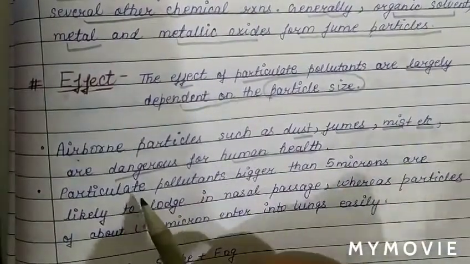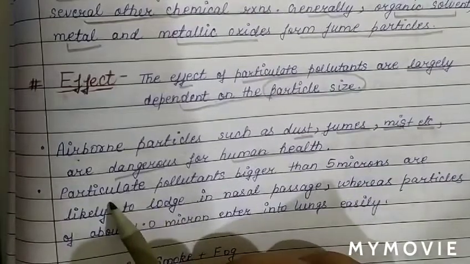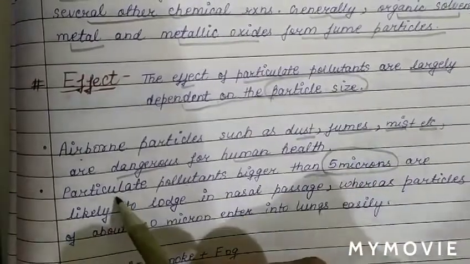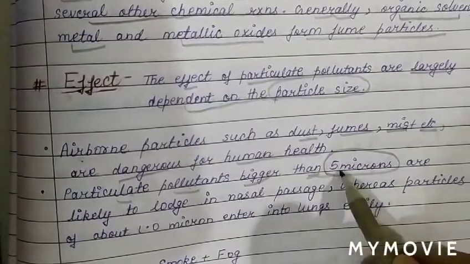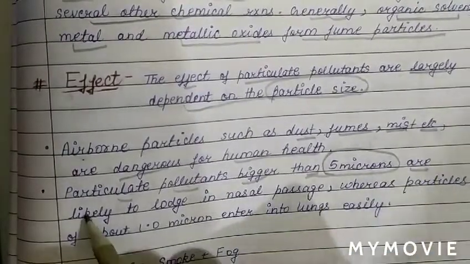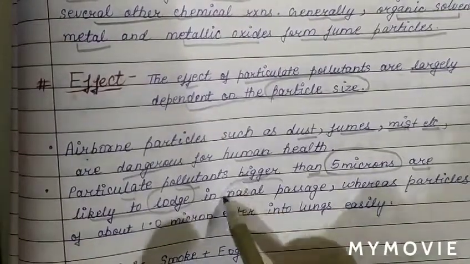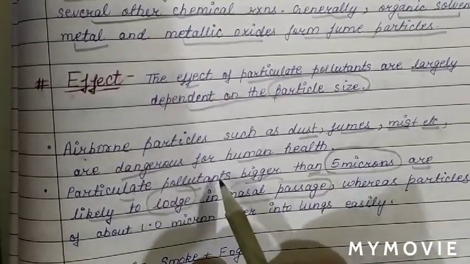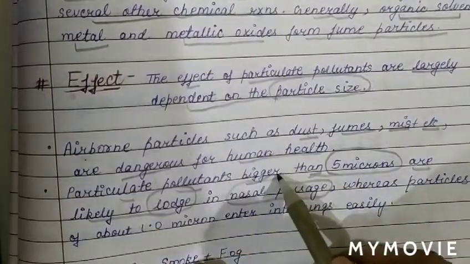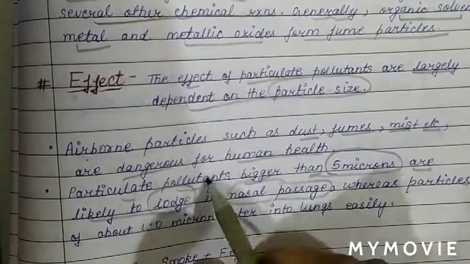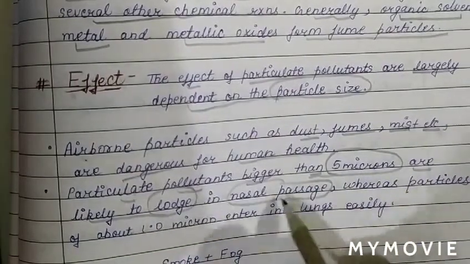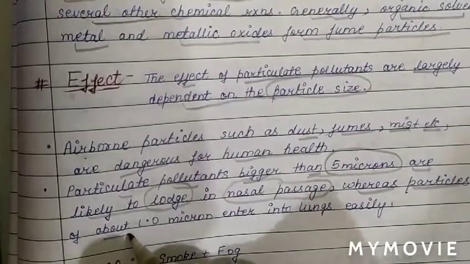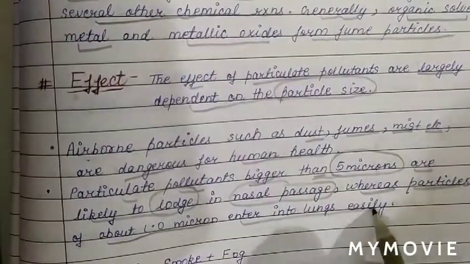If a particulate pollutant is bigger than 5 microns, it is likely to lodge in the nasal passage, whereas particles of size about 1 micron enter into the lungs easily.